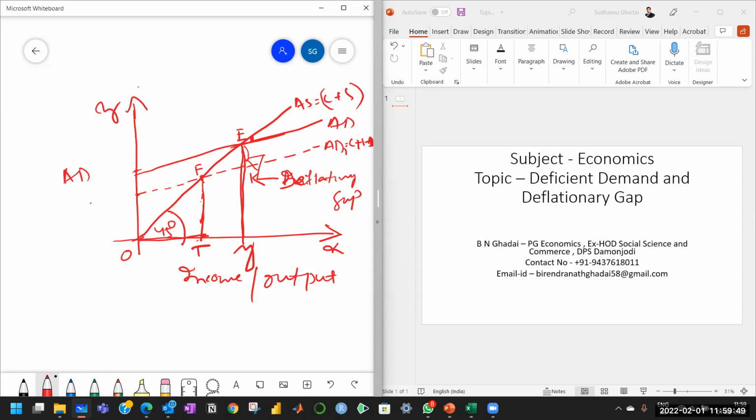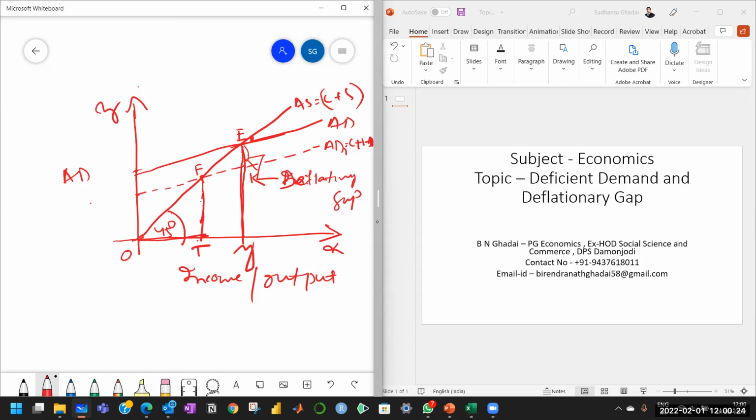That's why some question comes. If somebody asks this question, which is better, inflation or deflation? This is a very genuine question. Certainly the answer will be both are evils. Inflation is an evil and deflation is an evil. But inflation is the lesser of the two evils.